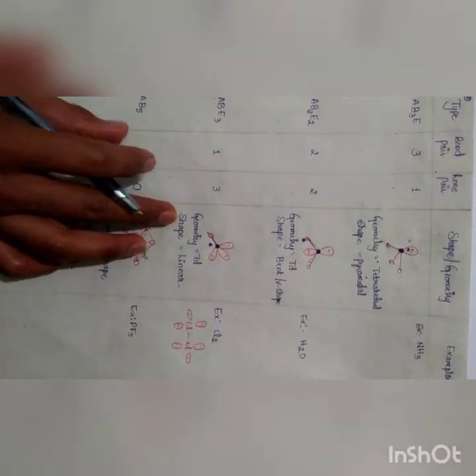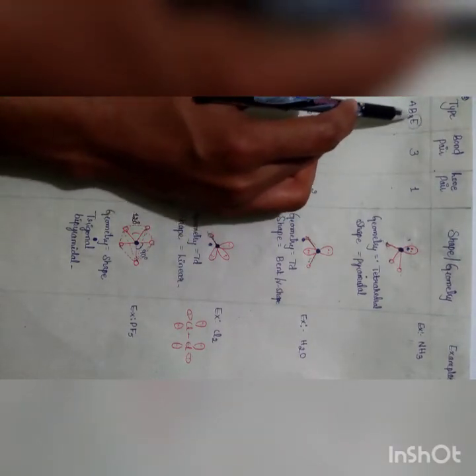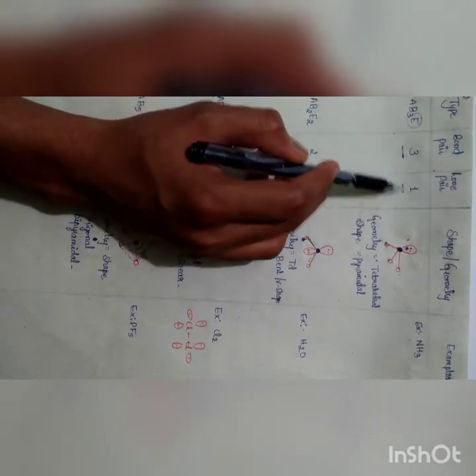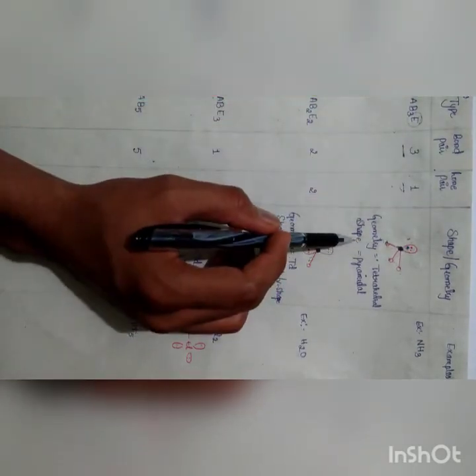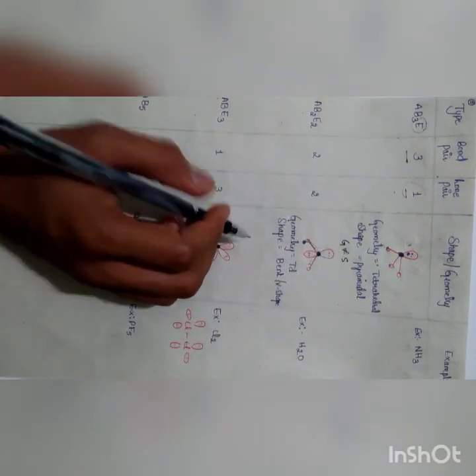Let's see another example. This is an AB3E molecule. E means a lone pair. Here the bond pair is 3, lone pair is 1. Lone pair is present, so geometry does not equal shape.